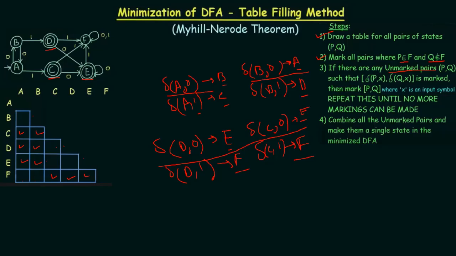Now when we are doing the transition of E comma 0 and E comma 1, for E comma 0 we are getting E again, for E comma 1 we are getting F. So the same thing.